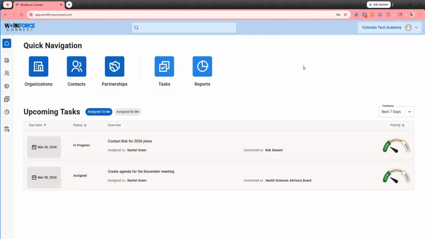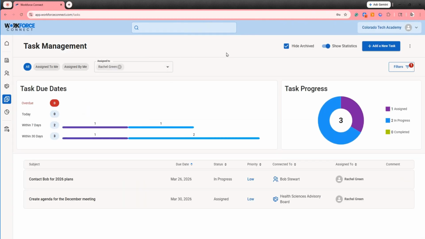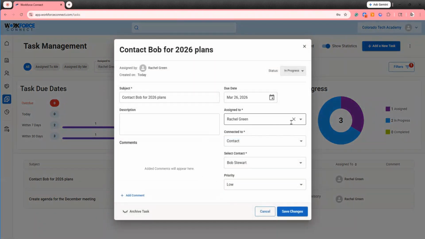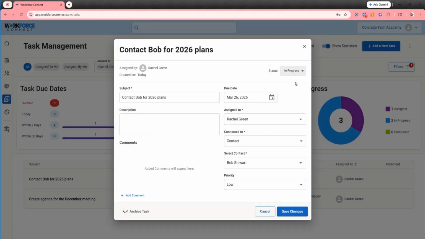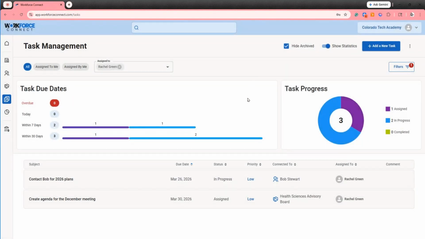A few additional features to share about Workforce Connect are the task management features. I'm going to select tasks here to go to the task management dashboard. Tasks in Workforce Connect can be assigned to yourself or anyone else at your institution who has access to Workforce Connect. Tasks can be connected to an organization, contact, or partnership, and they can be selected with a different priority. Due dates can be assigned, and the status of the task can be updated as you work through it. You can also use add comments to comment back and forth on tasks with team members so that everyone can stay up to date on the work you all are doing.